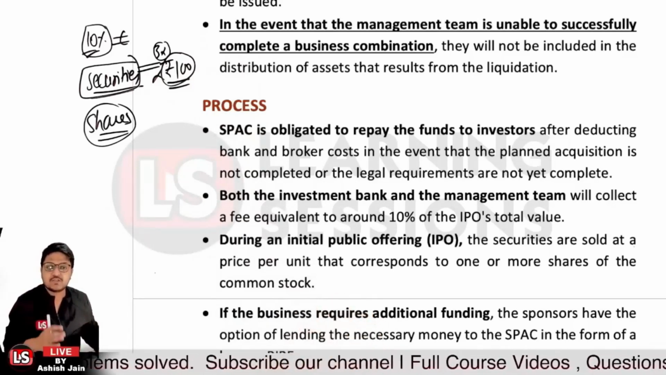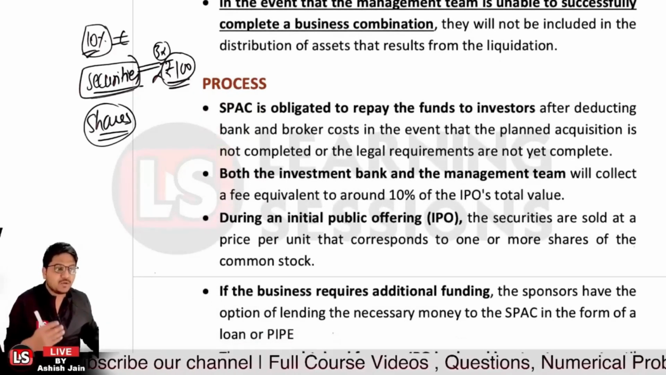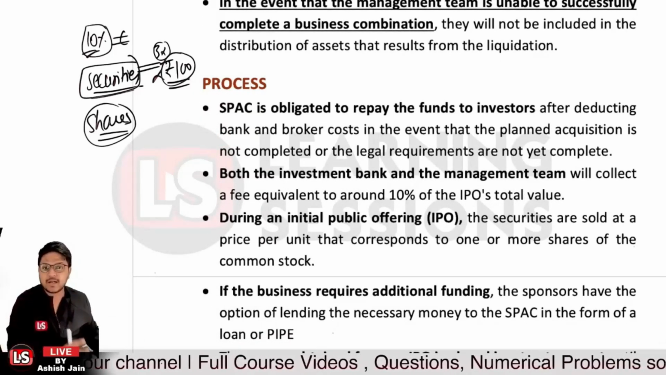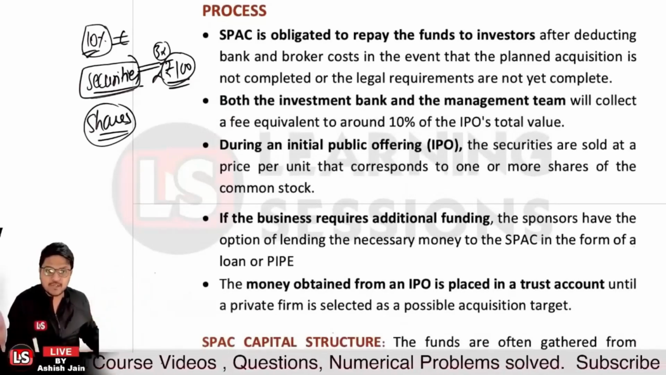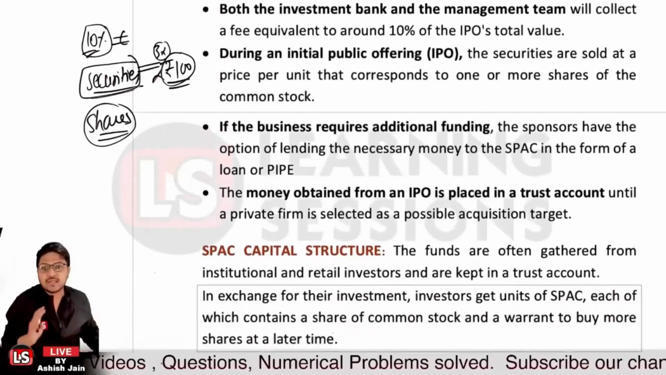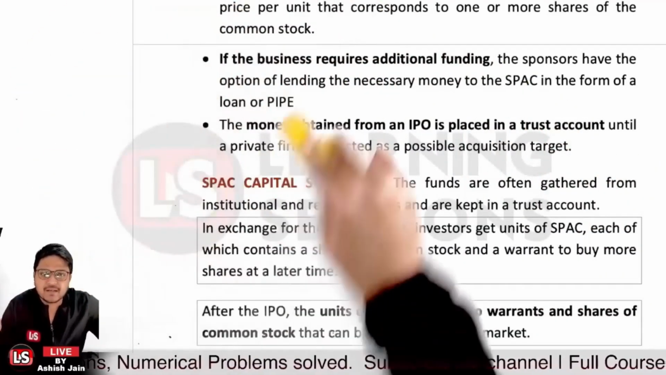And further, if the business requires additional funds, as I told you, they can get the funds through the PIPE, or they can get the funds in the form of a loan in the market, right? Further, the money obtained from the IPO is placed in the trust account, as I've already told you. That's the main scenario. Now let's have a look at the SPAC capital structure.